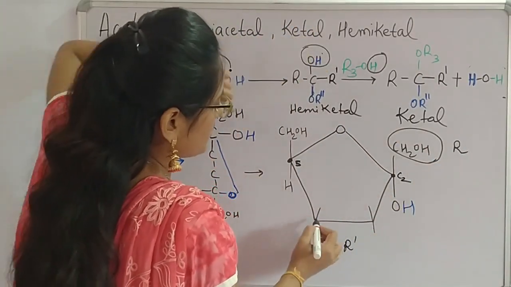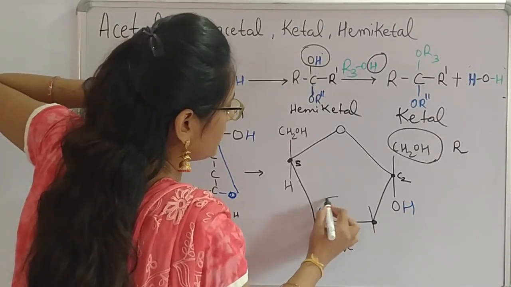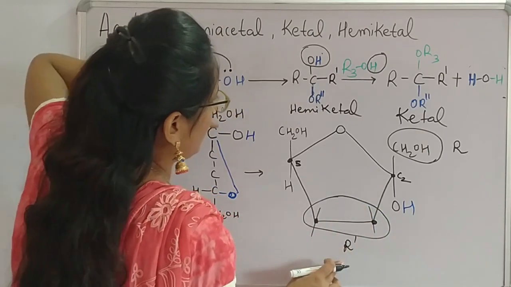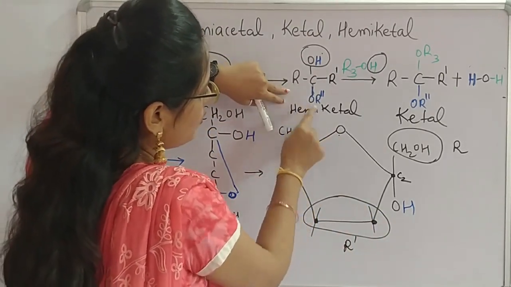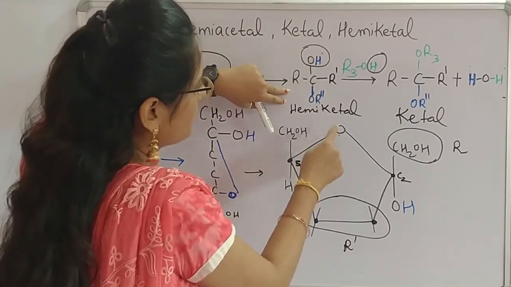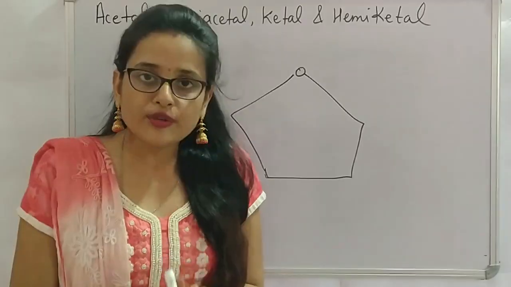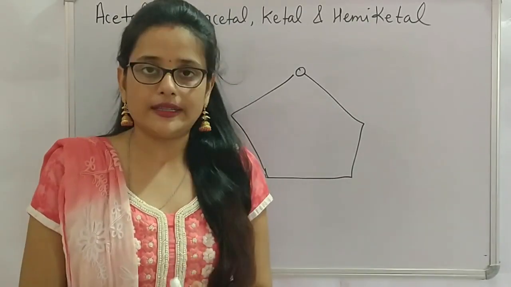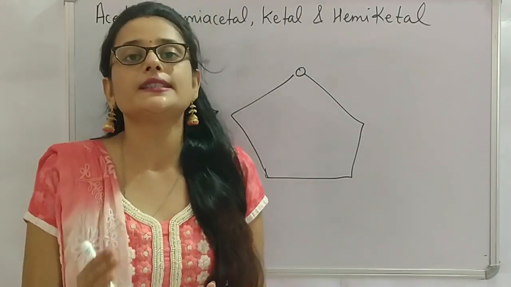This R dash is these 2 carbon atoms. So over here this whole group is R dash, and this OR double dash is over here. This O is similar to this one, and this R double dash group is this one. A fructose in its cyclic form, that is Haworth projection, can be called as cyclic hemiketal.